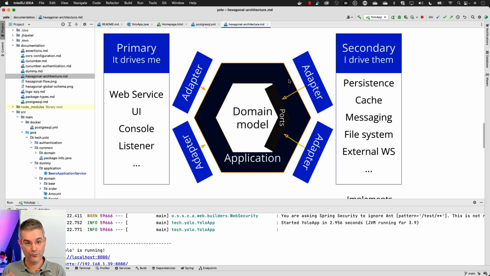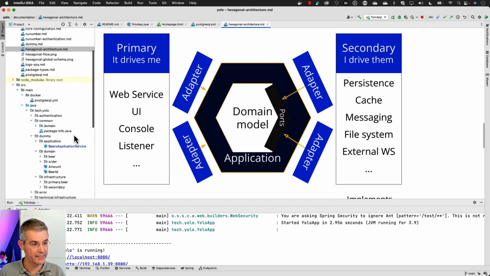The important part is this graph. The way we code our application now is that we've got a domain model, and that domain model has got ports. You've got primary adapters, which are things that are driving your application, typically the web UI. And you've got secondary adapters, which are what your application is driving, typically the persistence.